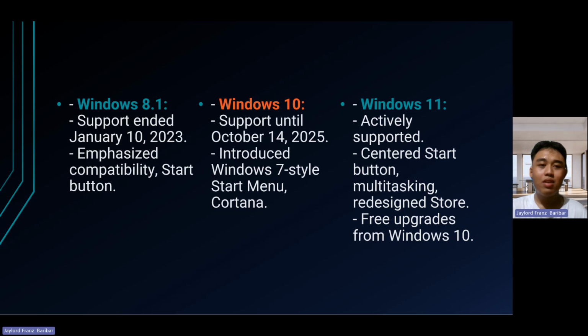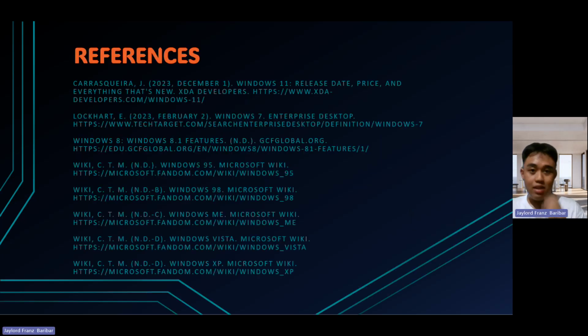So here are the references that we have used for this lecture. As we conclude this brief journey through the evolution of Windows operating systems, it is fascinating to witness the continuous innovation and adaptation that has shaped our digital experiences. The progression from Windows 95 to Windows 11 reflects not only technological advancements, but also the dynamic nature of user needs and expectations. As we navigate the future of computing, let us appreciate the legacy and look forward to what lies ahead in the ever evolving landscape of operating systems.